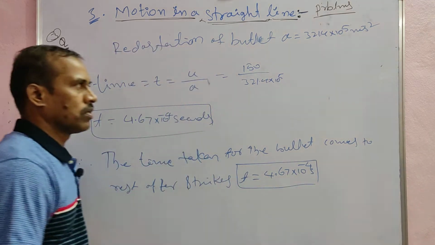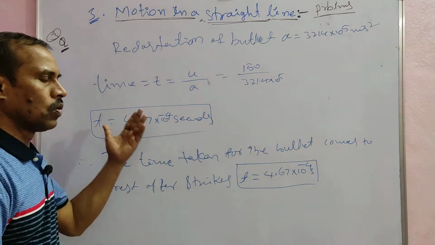This is a answer, this one here answer. Next problem continuation, note this one.